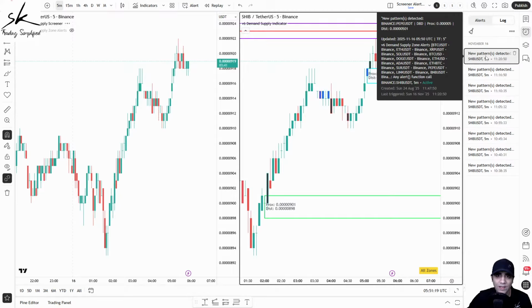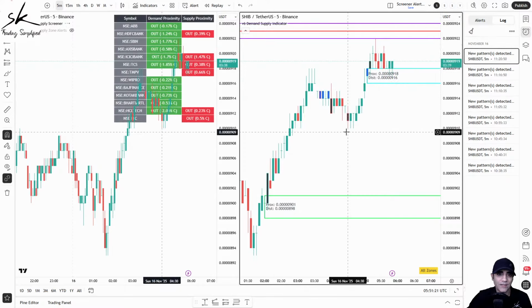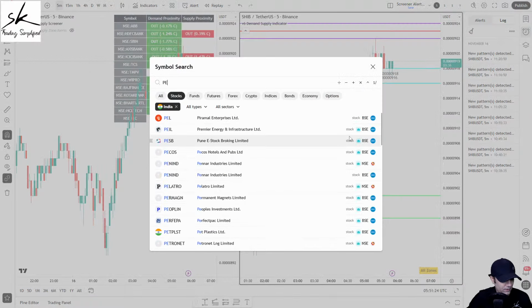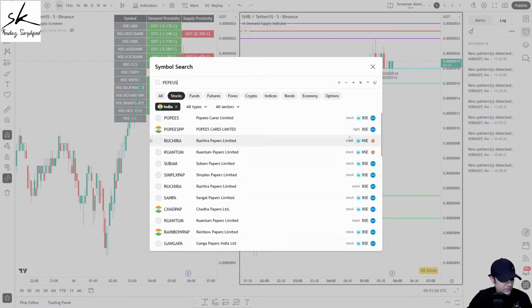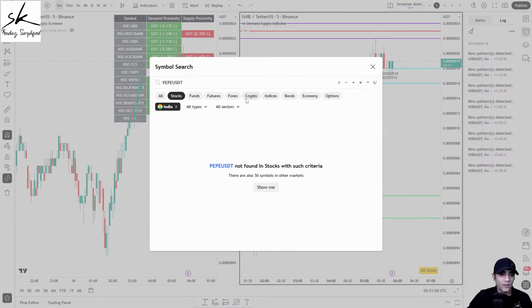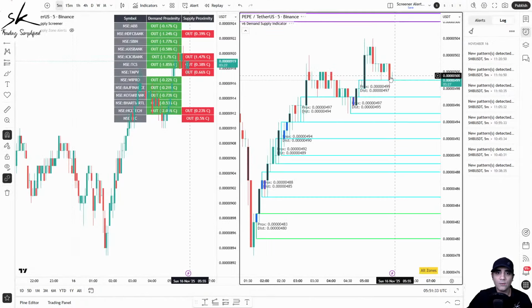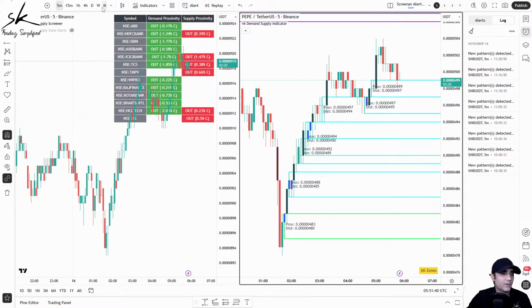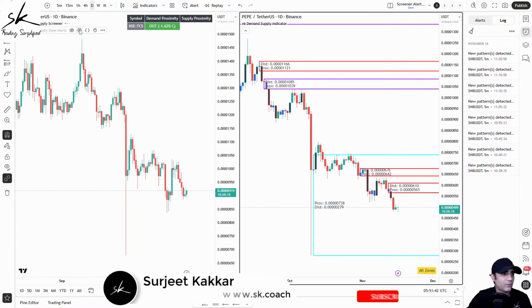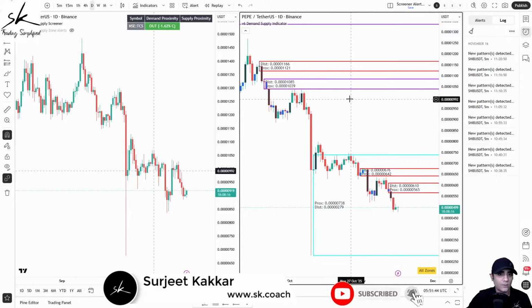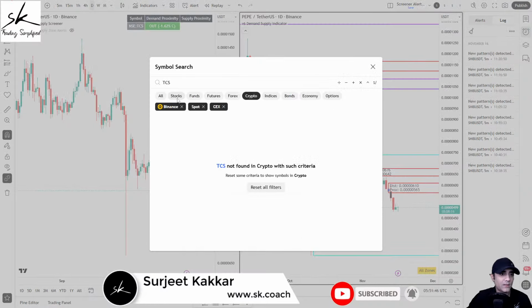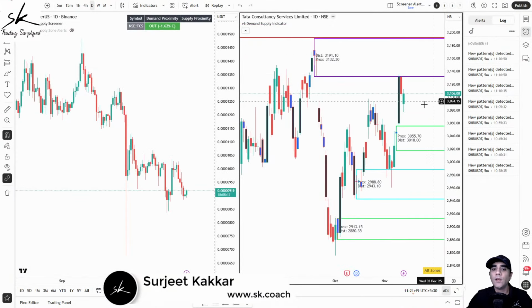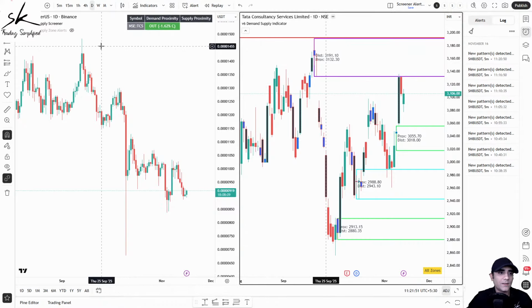So it is telling me we have PEPE USDT, right? So let's go to PEPE USDT. Let's go to crypto, and you will see just now we'll be having a formation of a zone on this, right? So that is how it works. Let's go back to, let's go to TCS. We were looking at TCS. Perfect. So this is how the screener basically works.